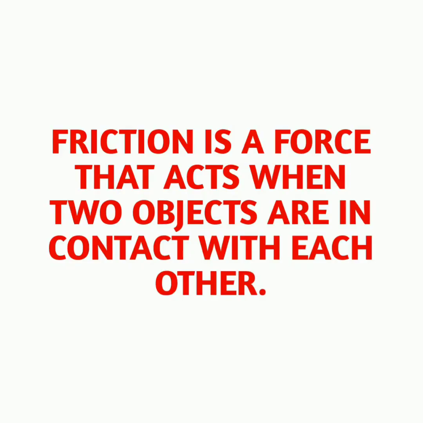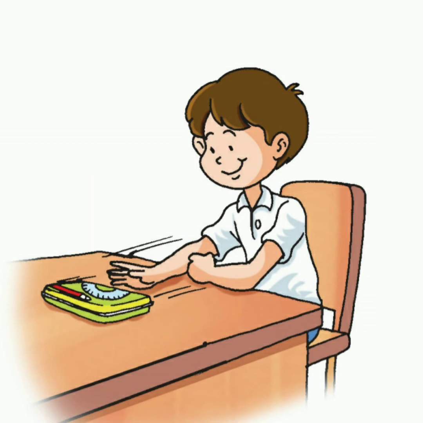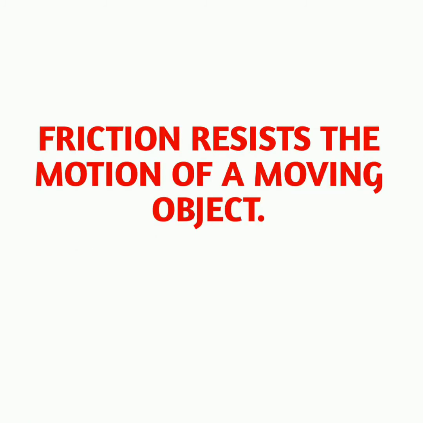And what is friction? Friction is the force that acts when two objects are in contact with each other. Here you can see the surface of the table and the box. These are in contact with each other, so friction exists between them. Friction resists the motion of a moving object. It always tries to stop moving objects. It slows down or stops a moving object.